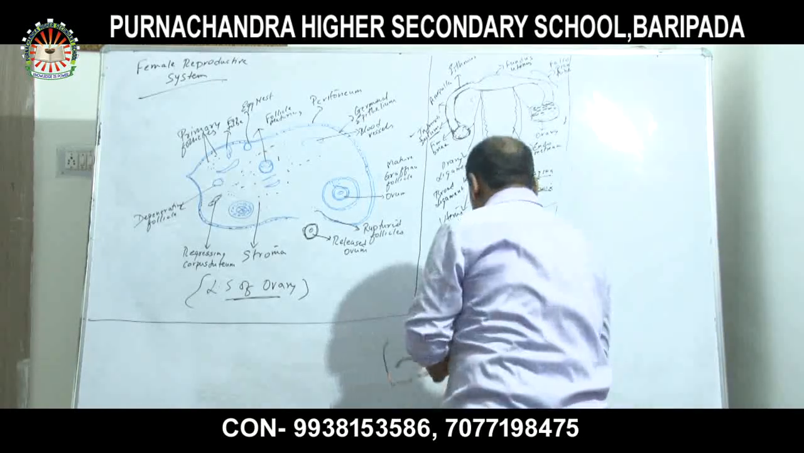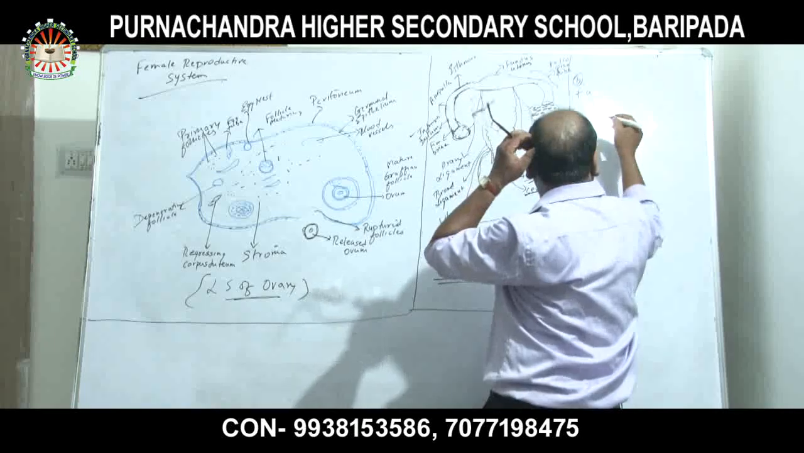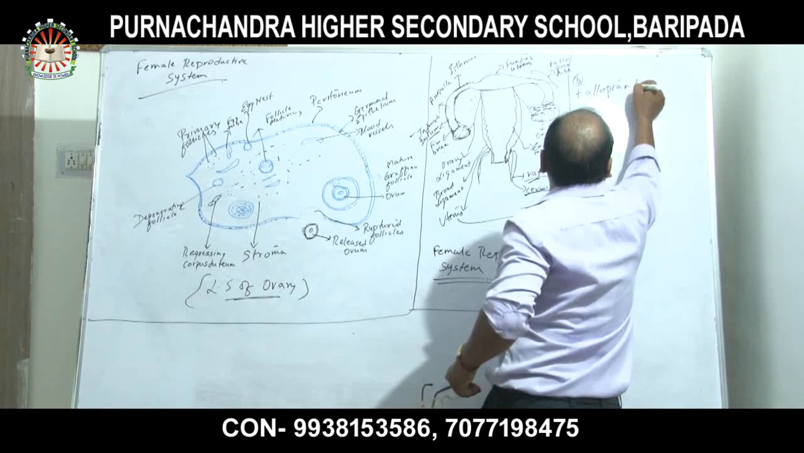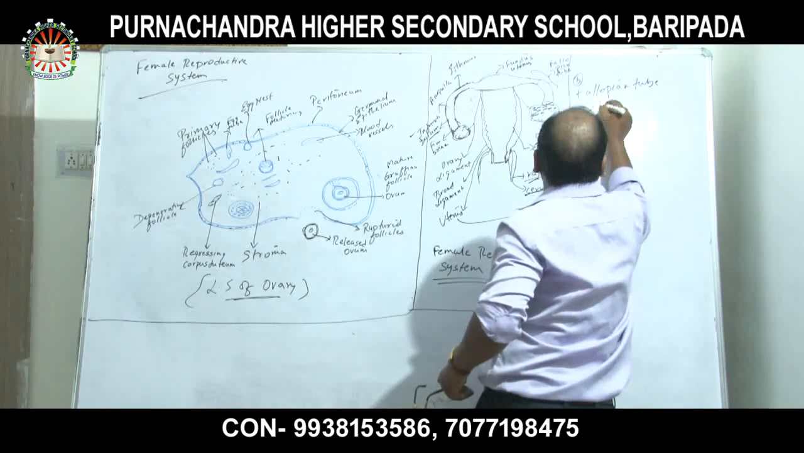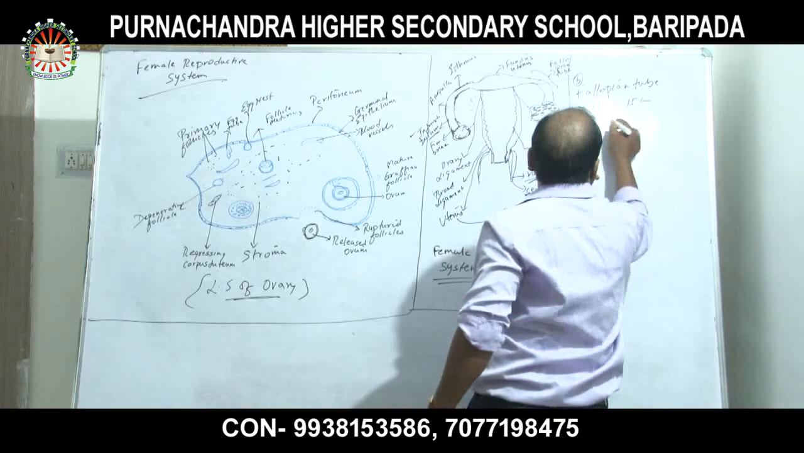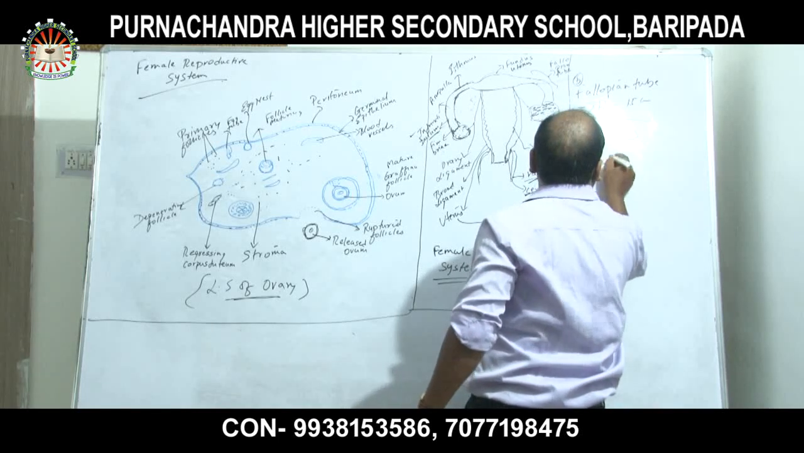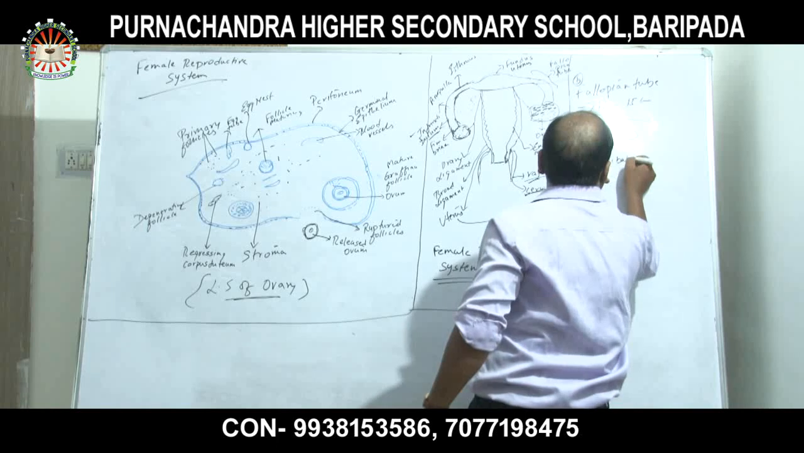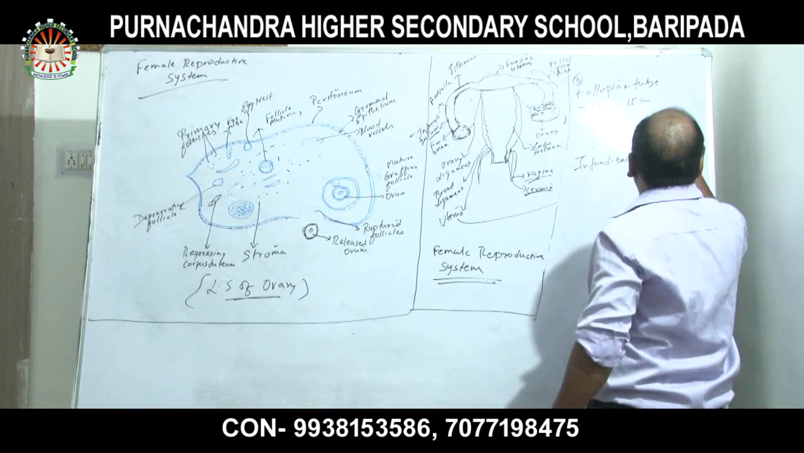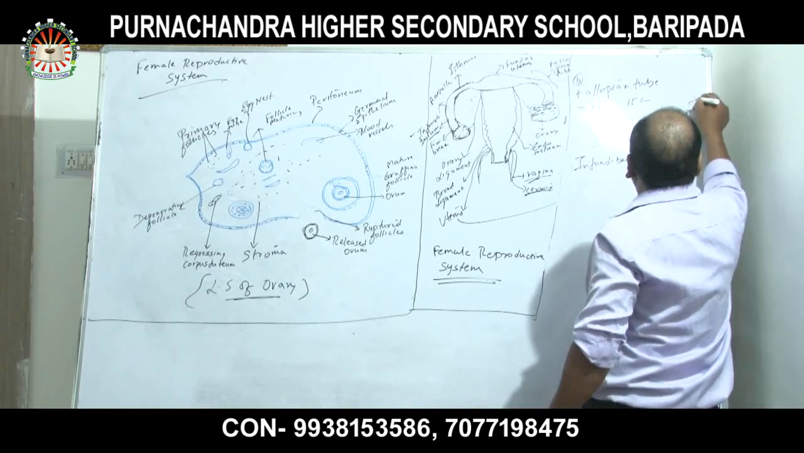Fallopian tube. Number B. First, the ovary is completed. Now, the fallopian tube. The length varies from 12 to 15 centimeter. It has three parts: infundibulum, ampulla, and isthmus.